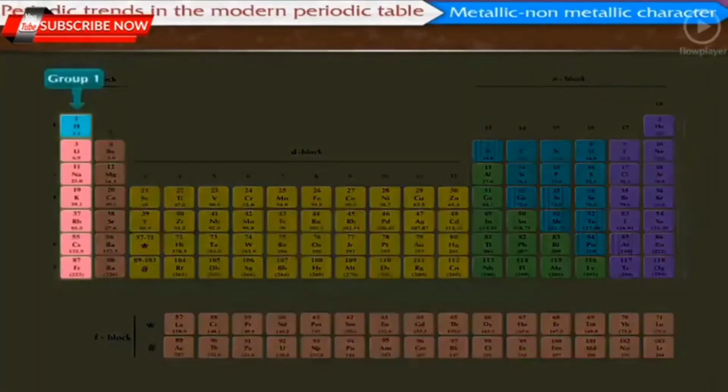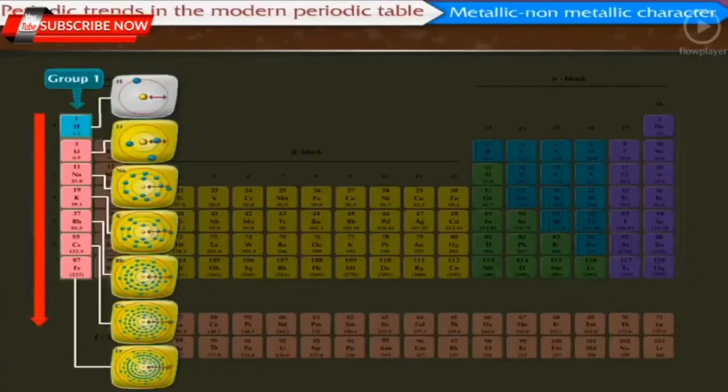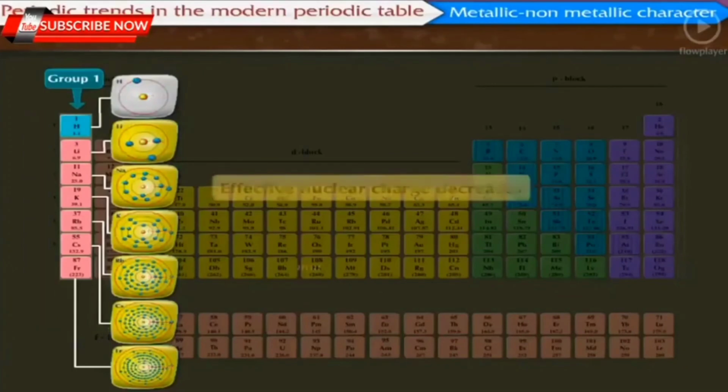First, let us consider the metallic character of elements present in the same group. As one moves down a group, a new shell is added, due to which the distance between the nucleus and the valence electrons increases. This results in a decrease in the effective nuclear charge, which thereby lowers the attractive force on the valence electrons.